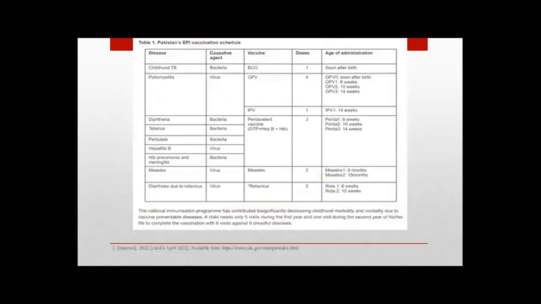As seen in the Pakistan immunization schedule, this is given. The national immunization program has contributed significantly to decreasing childhood morbidity and mortality due to vaccine preventable diseases. A child needs only 5 visits during the first year and 1 visit during the second year, completing the vaccination with 6 visits against the 9 dreadful diseases. Measles vaccination is given: measles 1 at 9 months and measles 2 at 15 months.